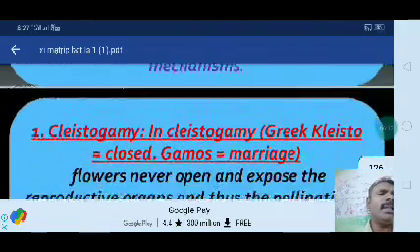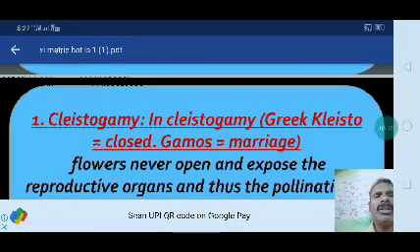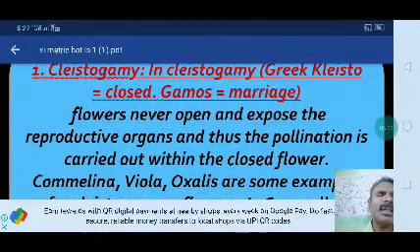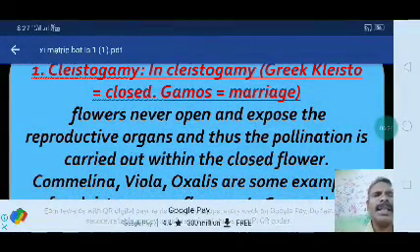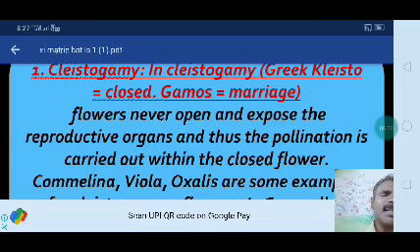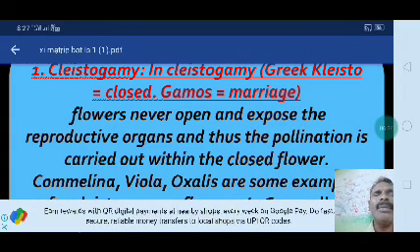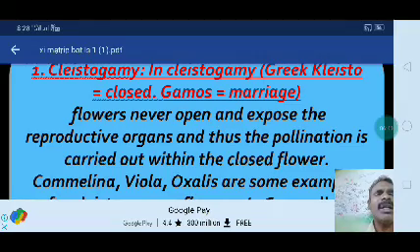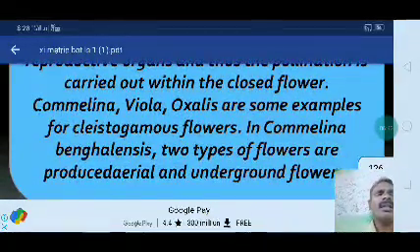In Greek, clisto means closed, and gamus means marriage. In clistogamy, flowers never open and expose their reproductive organs, so pollination is carried out within the closed flowers. Examples of clistogamous flowers are Commelina benghalensis, Viola, and Oxalis.